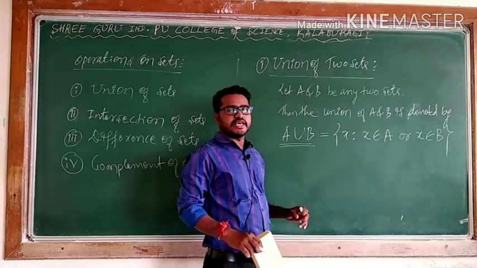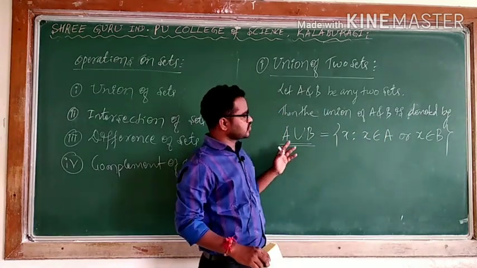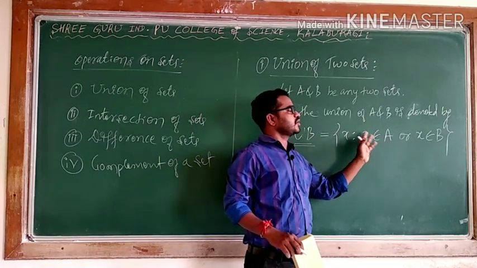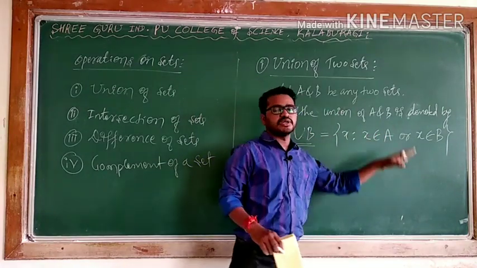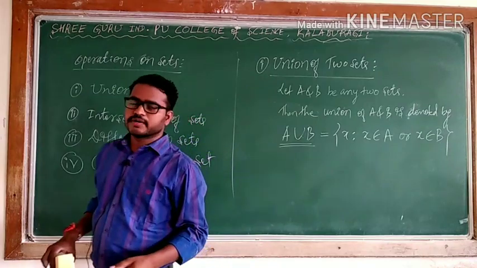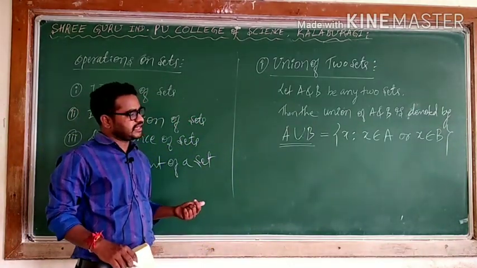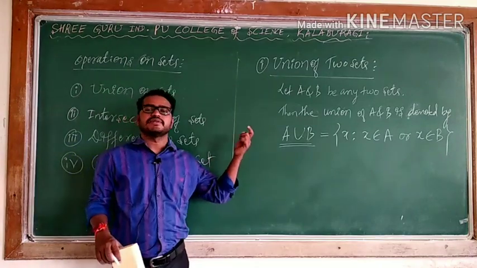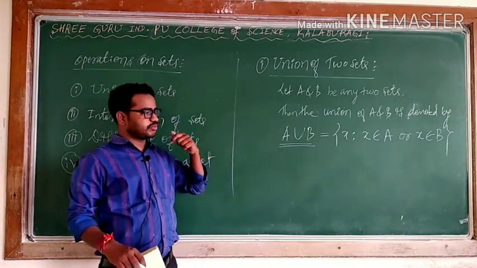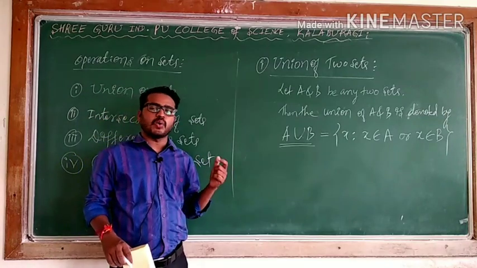What does it mean? x may be any number that belongs to A, or belongs to B. I can say the union of two sets is the set of elements of A or elements of B. If it is in both, it is considered once.